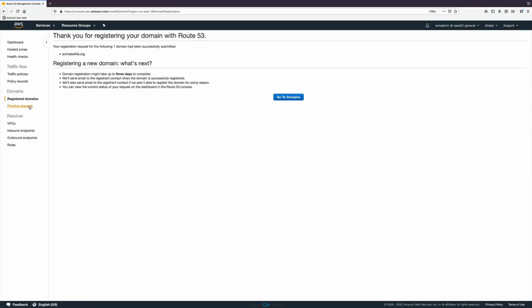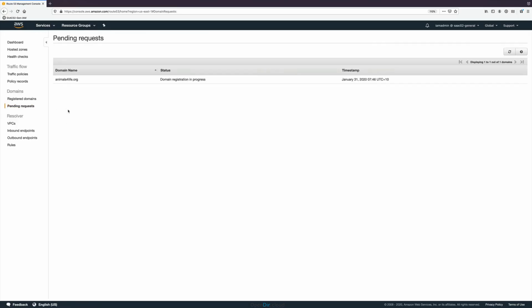The first step of this process is to get the animalsforlife.org domain added to the zone file for .org, and this is something that PIR control. Now I can click on Pending Requests on the left, and this shows that the domain is in a pending state. We can't do more until it's moved to complete. It means that this entry has been added to the .org zone file. So that's the first step. That needs to be complete before we can move on in the process.